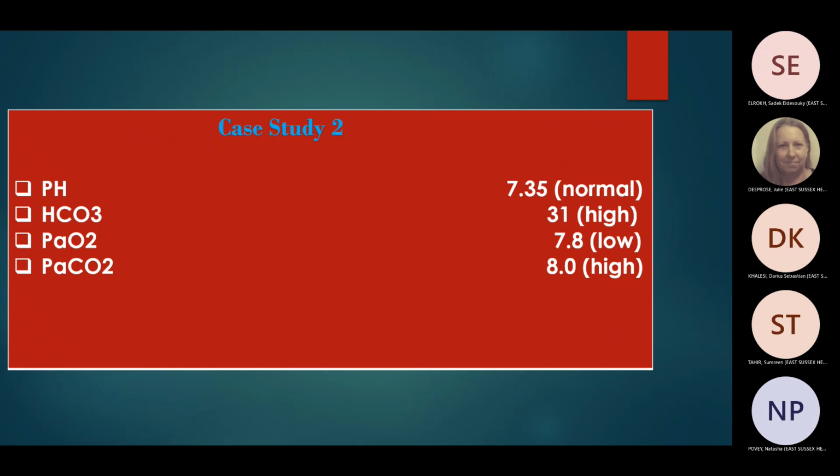Okay. Here the pH is on the lower side. It could probably be respiratory acidosis, right? Because bicarb is high, with complete compensation. Bicarb is high, isn't it? So what is the interpretation?